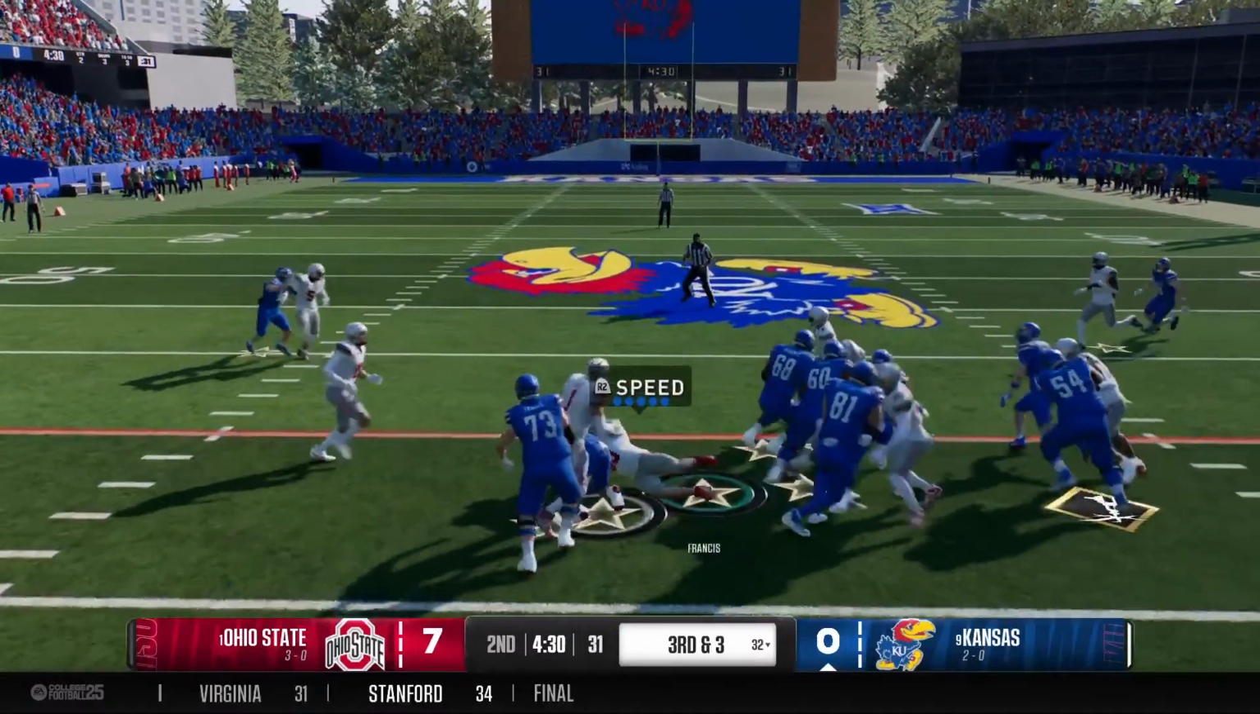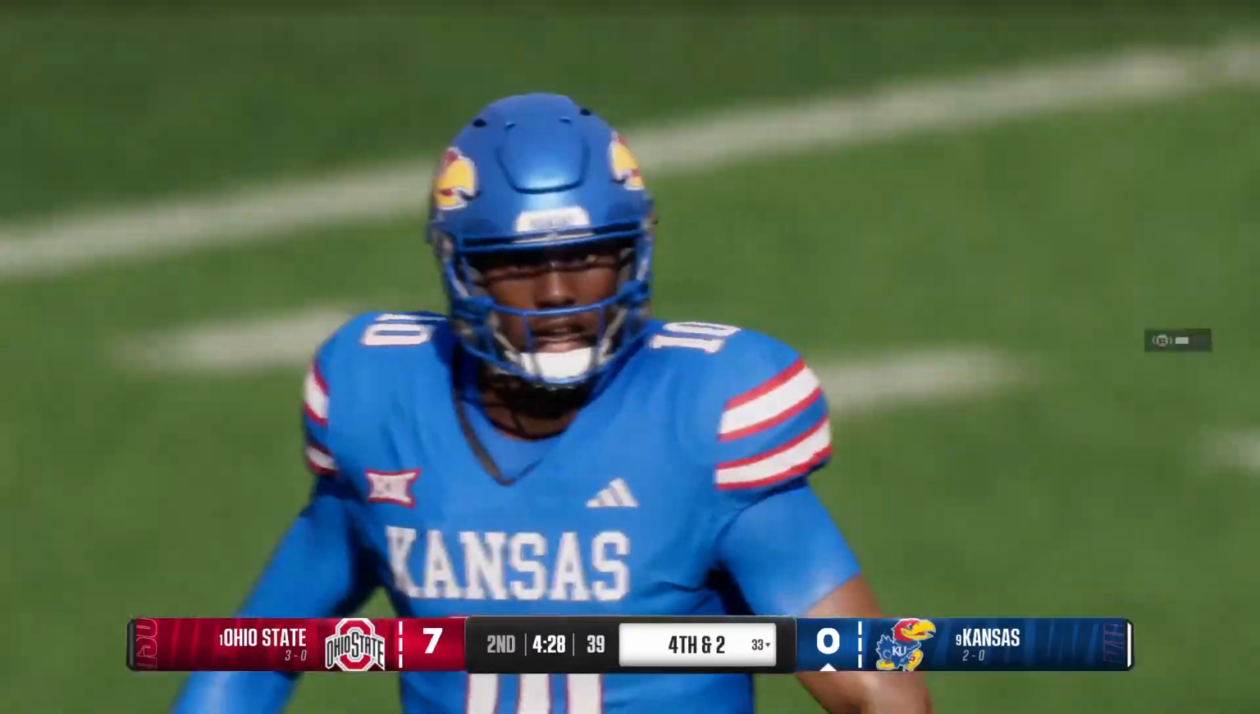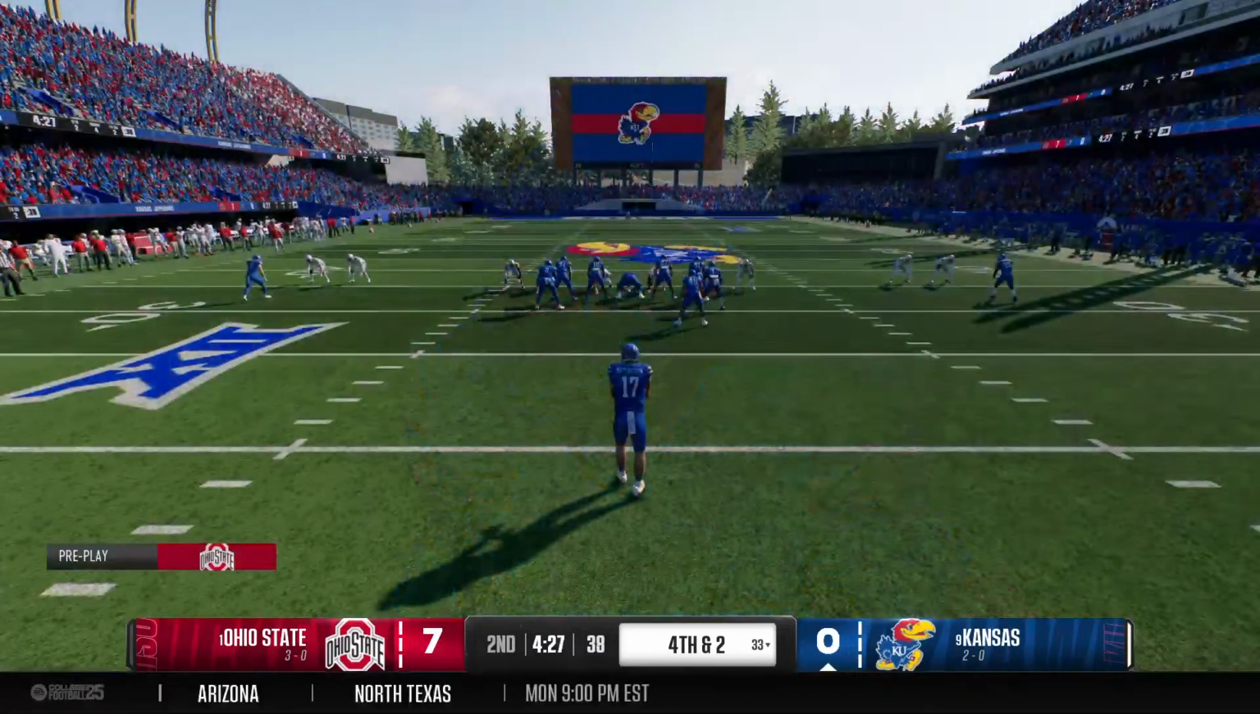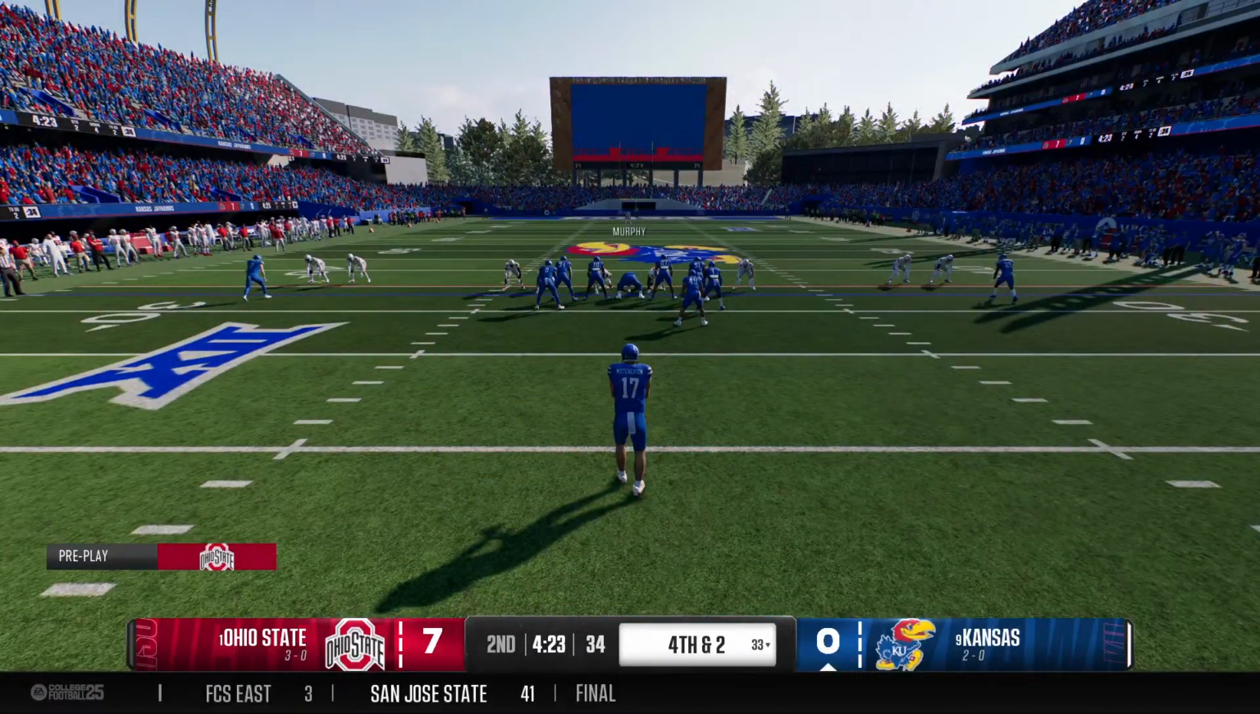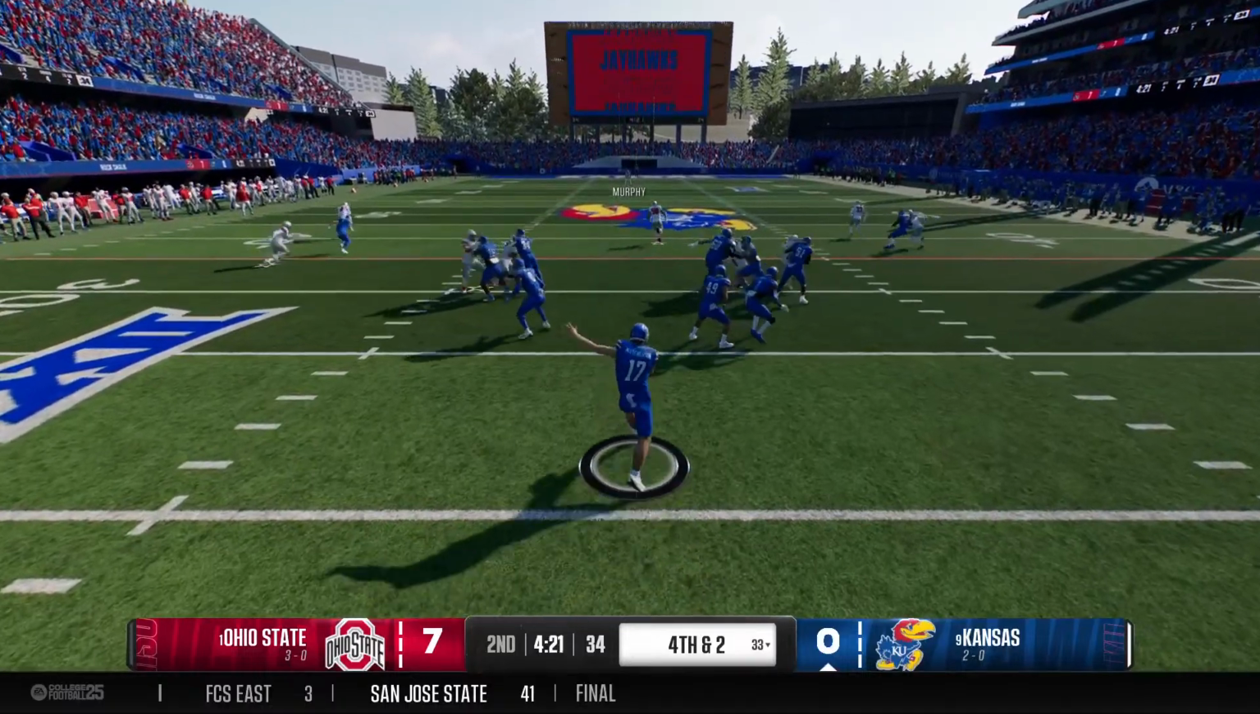Can he make it to the marker? And the play goes nowhere. Picked up about a yard, but it'll be fourth down. The Jayhawks will bring their punt team on the field now, looking to kick it away for the second time.